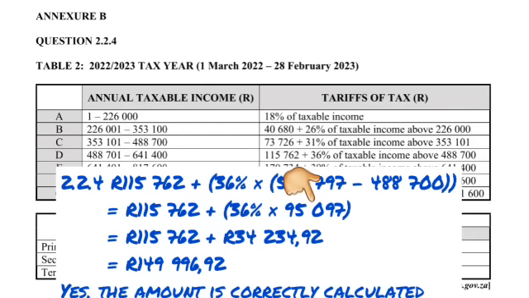So that means in the next step, the 115 stays the way it is. We do the calculation in our calculator of 36% of 95,097, and it's going to give us 34,234 and 92 cents. We add those two amounts together, and indeed they give us 149,996 and 92 cents. And to conclude our statement, we say yes, the amount is correctly calculated.